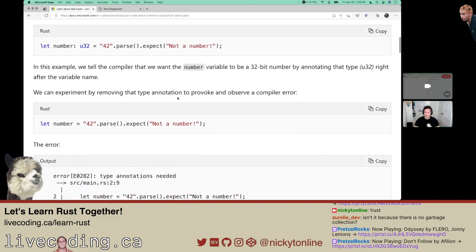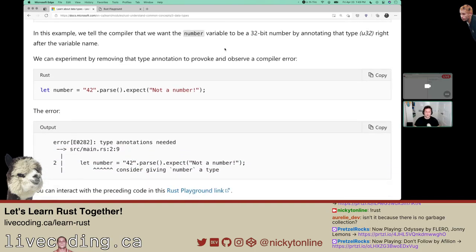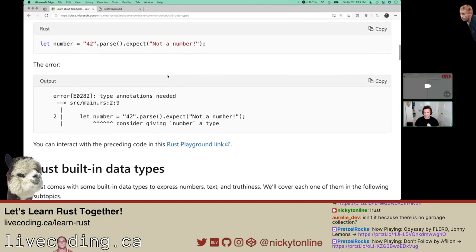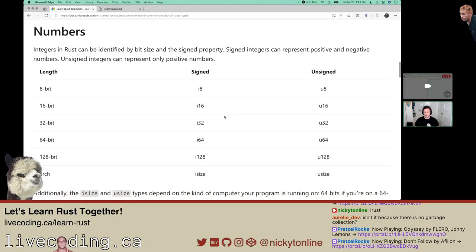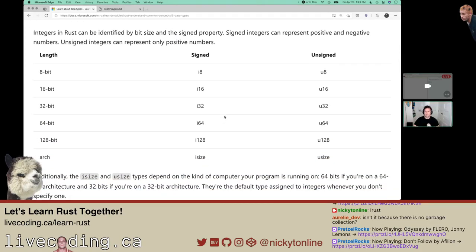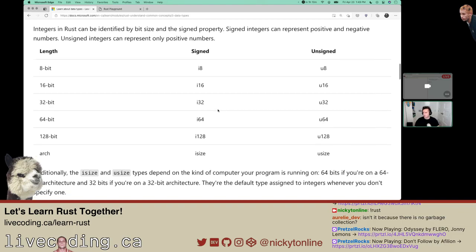All right. We tell the compiler we want the variable number to be a 32-bit number. We can experiment. Yes, we got that error. Rust built-in data types. We got numbers. There's 8 bits, 16, 32, 64, 128. I don't even know what an arch number is, but I'm assuming it's a big number.